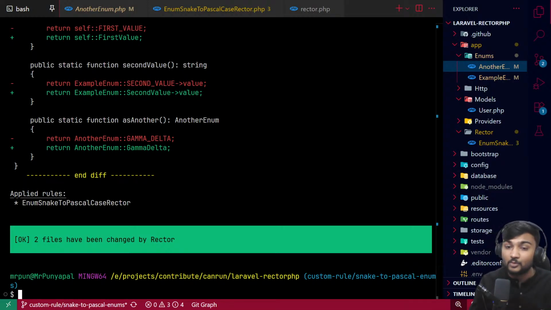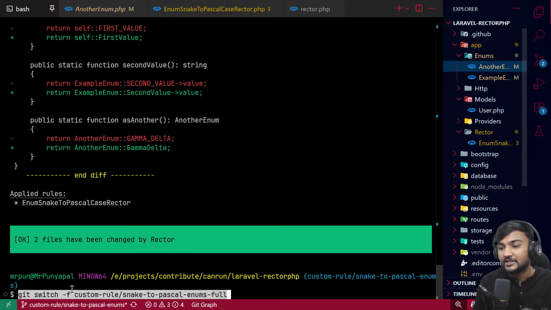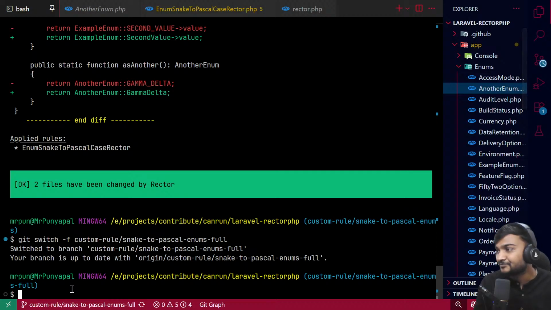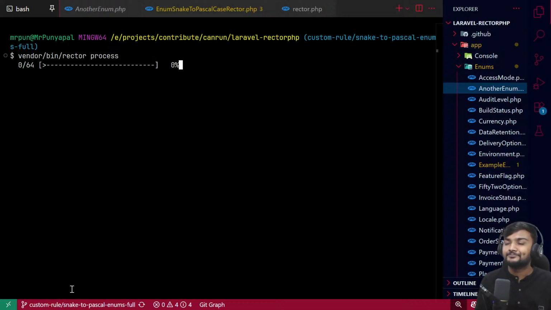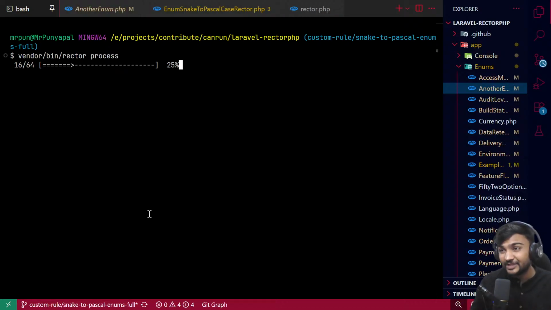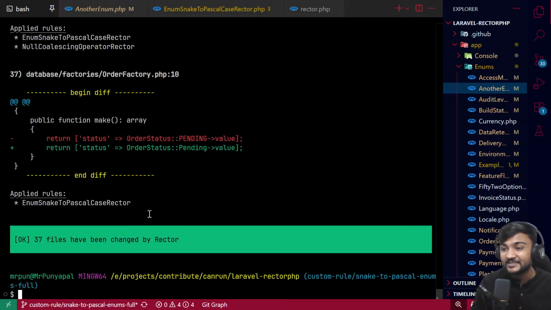To explain how fast it runs even in big projects, I have created one more branch, so let's quickly go there. Let's run rector. See, it has 64 files to change, and in less than 30 seconds it has changed 37 files, and I don't know how many occurrences.